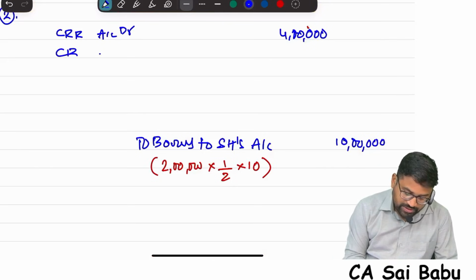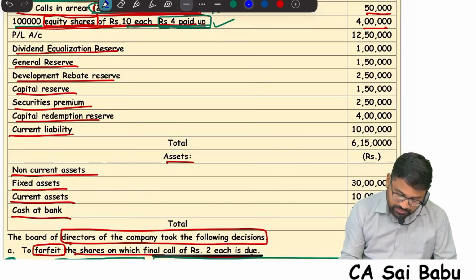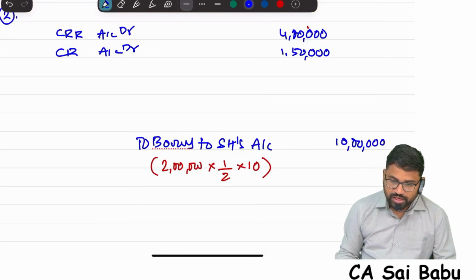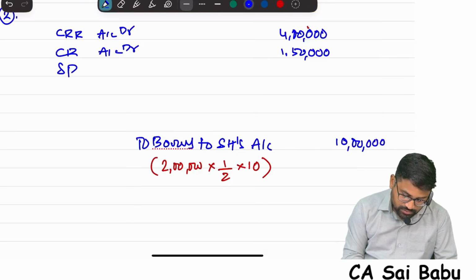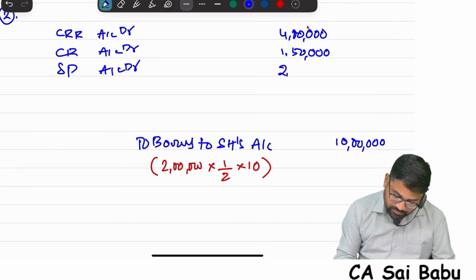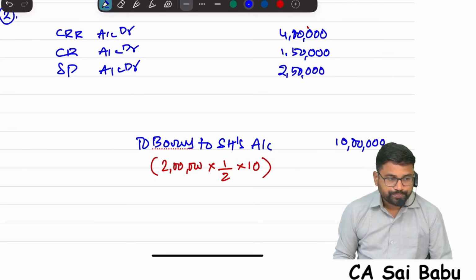Because capital reserve, is it realized in cash? Yes, given in the question note point, entirely realized in cash. How much capital reserve? 1,50,000. Next, securities premium is also there. Can I use? Yes. How much is there in securities premium? Securities premium 2,50,000. Use it. Assuming it is realized in cash, genuine.